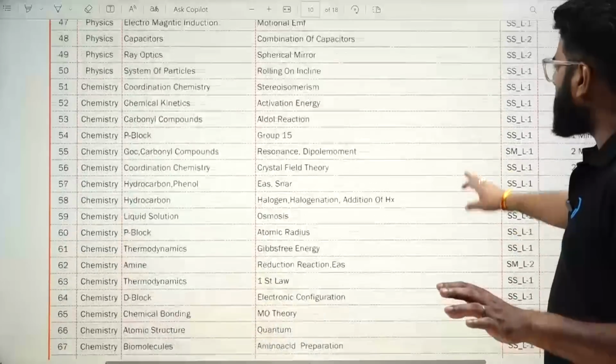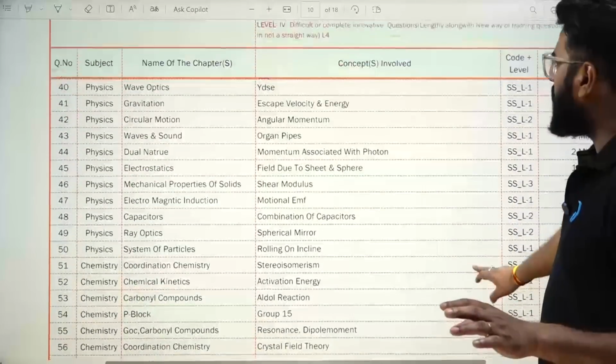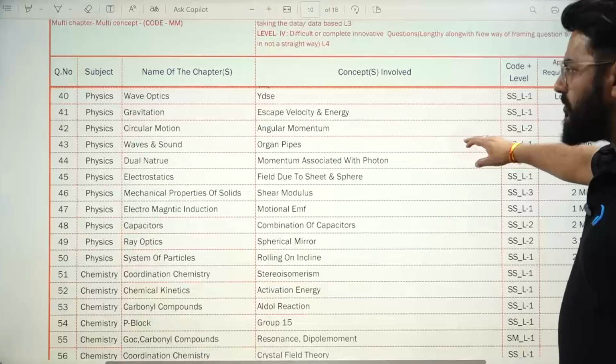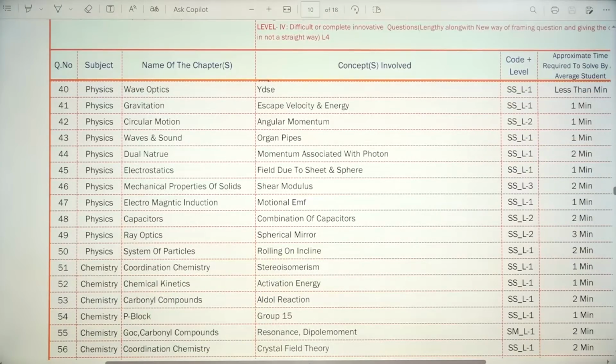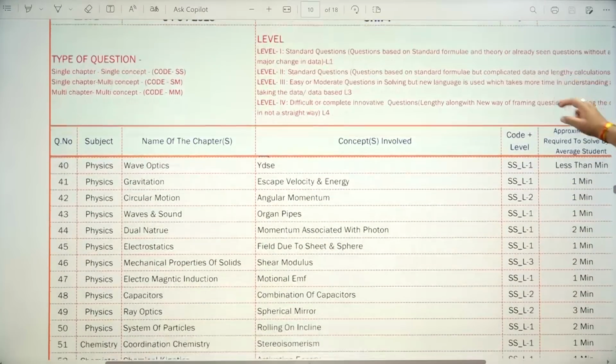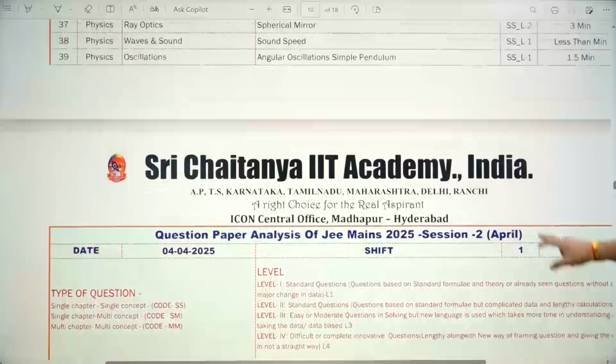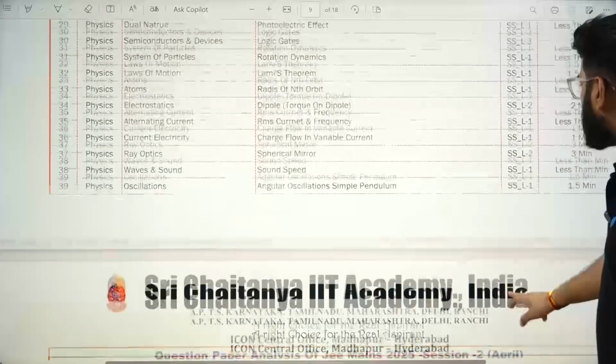Okay. Now let's move ahead and talk about 4th shift 1. Correct. So if I talk about 4th shift 1, now again the same trend follows. Single chapter, single concept problems you will see throughout, right? Level 1, level 2. So that they are not that difficult. Obviously, you can see the average time also. It's a 1 minute time given, and people were able to solve those questions easily.